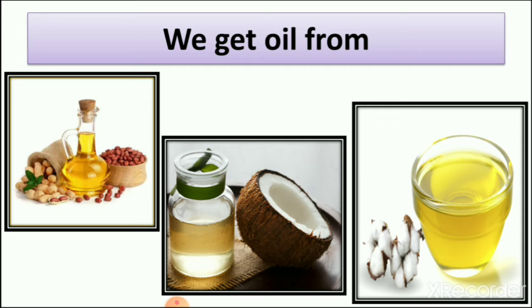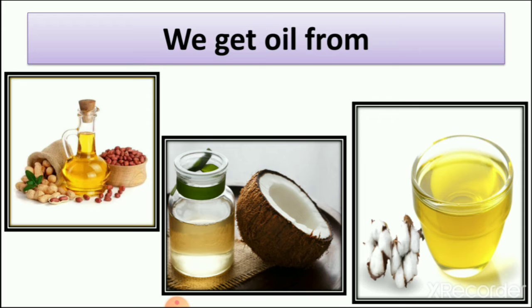So we get that coconut oil from coconut. We also use this coconut oil in our hair. Third is cottonseed oil, which we get from the cotton plant. So we get cotton from the cotton plant, and its seeds give us oil which we use in our food. So now you can understand that plants not only give us fruits, vegetables, cereals and pulses.